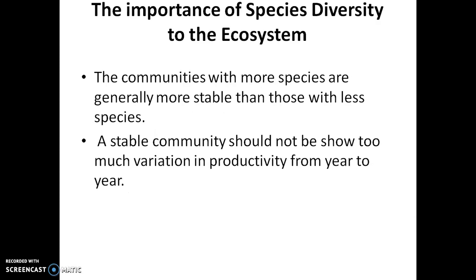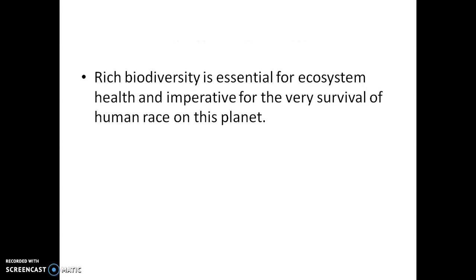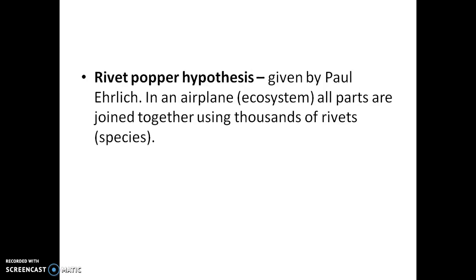Okay, children. Then the importance of species diversity to the ecosystem. We know that communities with more species are generally more stable than those with fewer species. So a stable community should not show too much variation in productivity from year to year. So rich biodiversity is essential for ecosystem health and imperative for the very survival of the human race on this planet.